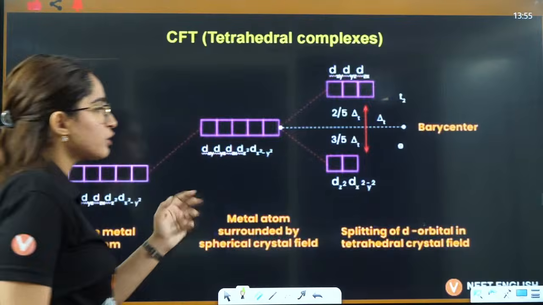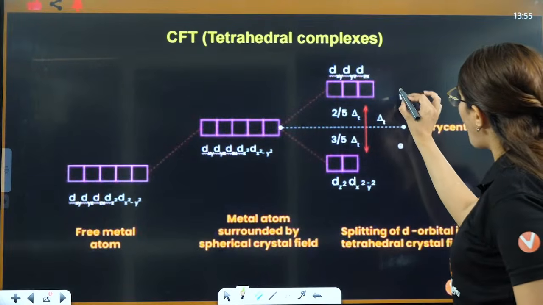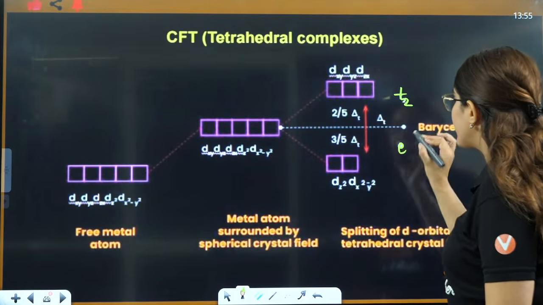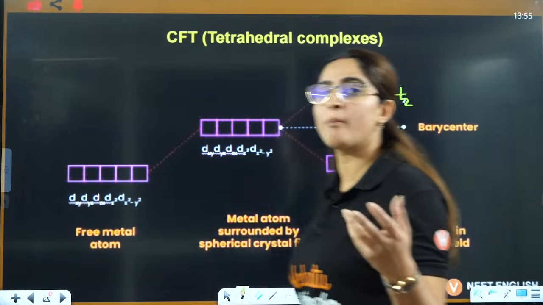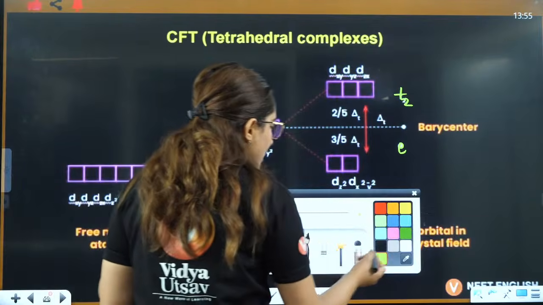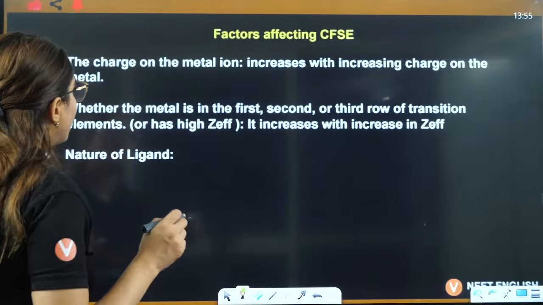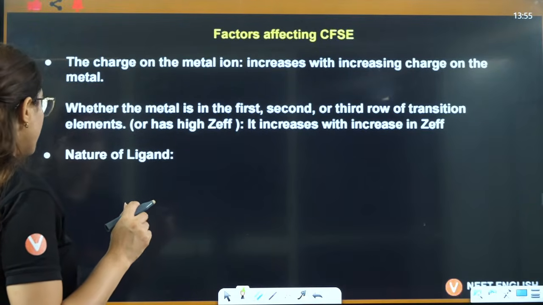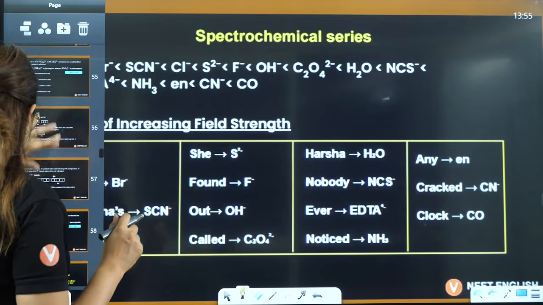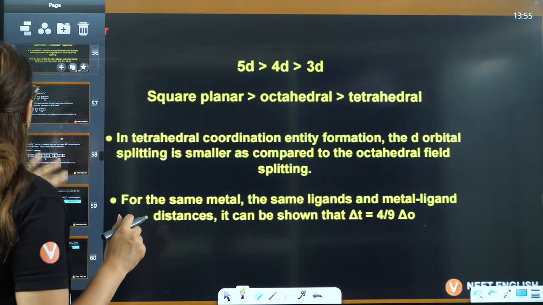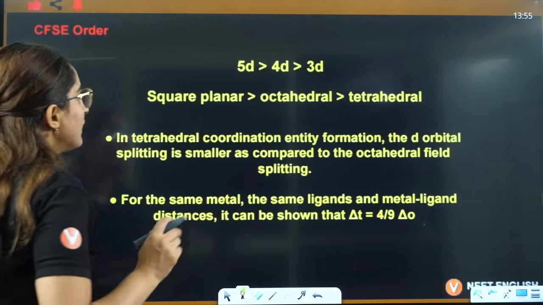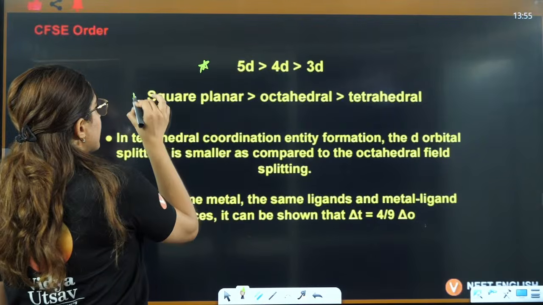Now for tetrahedral complexes, it is opposite. On the higher energy side you have 3 orbitals between the axis, and on the lower energy side you have e. In tetrahedral complexes you don't write g, because g is for gerade, that means symmetry. Now if I talk about the factors affecting CFSE, it is written here.